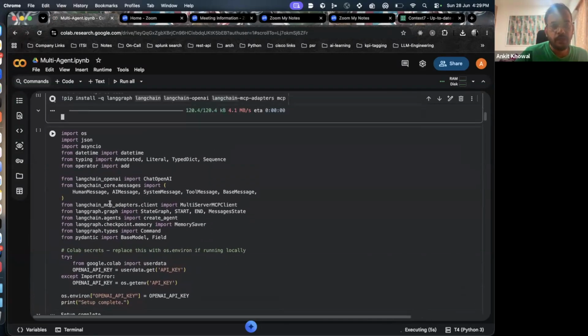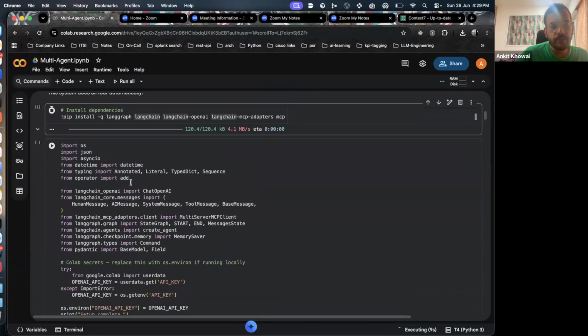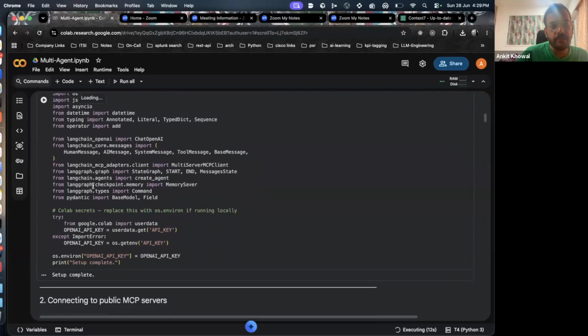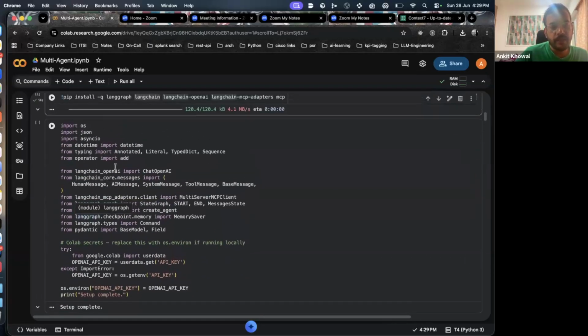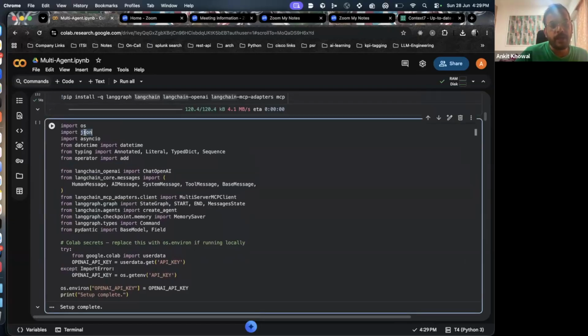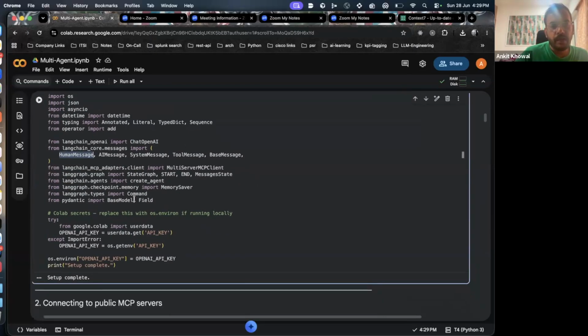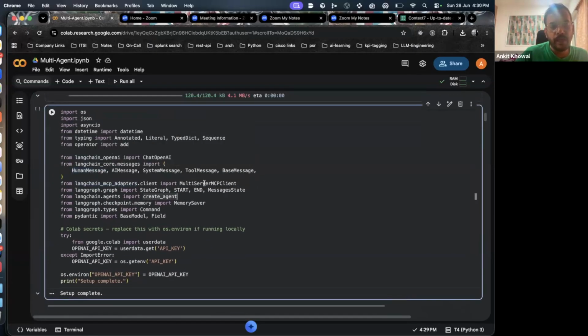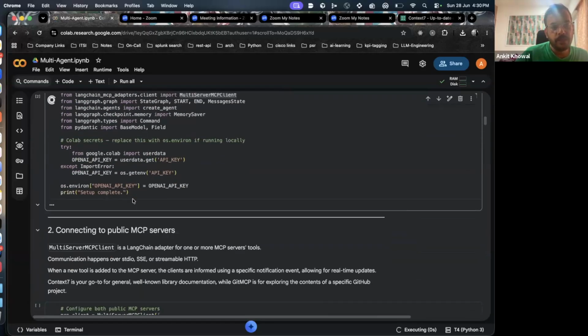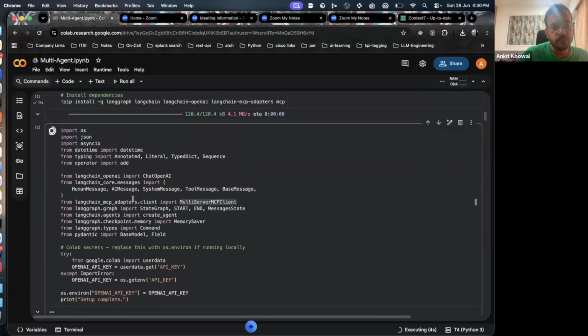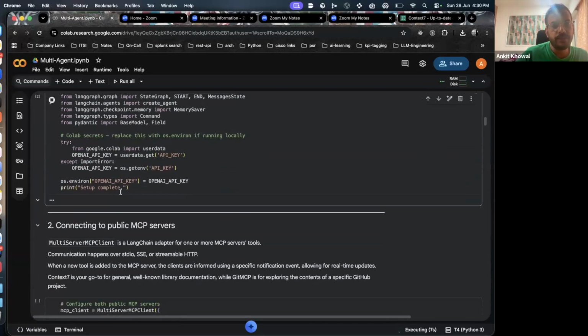It's taking some time. In the meantime, let me show you the next block, wherein I am importing some other libraries like asyncio, JSON for formatting the messages, then ChatOpenAI so that I can use OpenAI as my model, and then from LangChain, HumanMessage and AIMessage so that I can have a distinction. And since I want to connect to multiple MCP servers, I'm using the MultiServer MCP client, methods which are provided out of the box from LangChain, right? So let me execute this. So basically these two are the setup which is required.